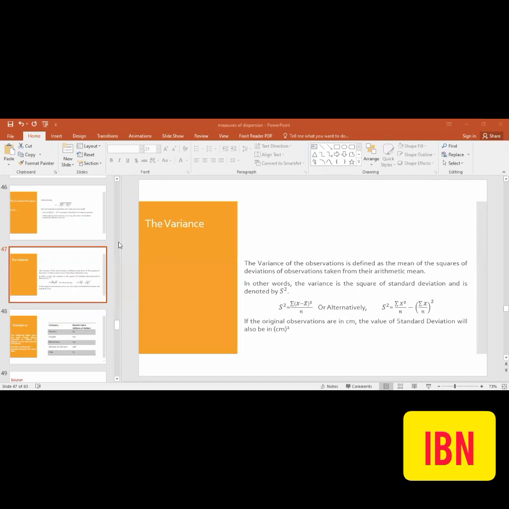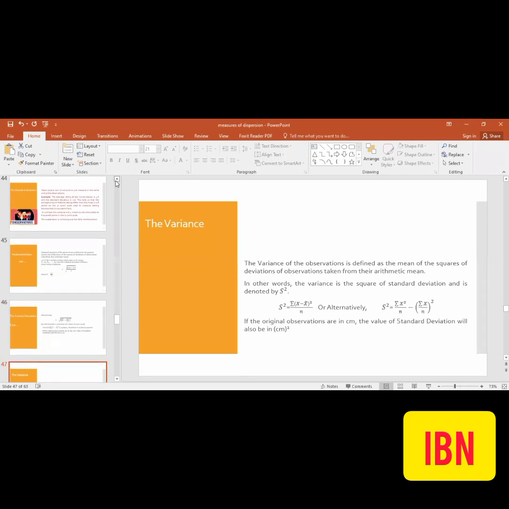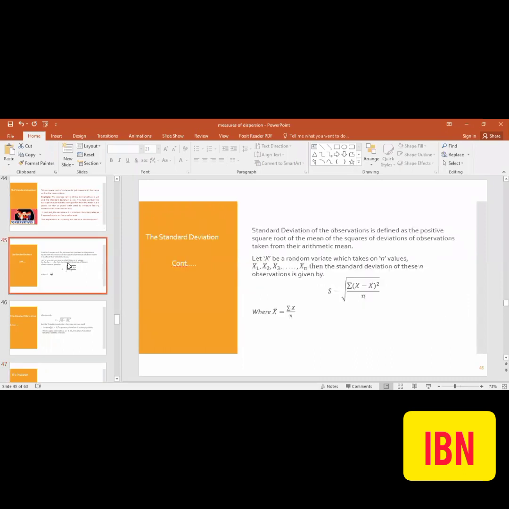So to get rid of all these mischiefs, whatever we have observed in the absolute deviations like range, like quartile deviation, like the mean deviation and the variance as well, we overcome all these mischiefs or mistakes in the standard deviation.